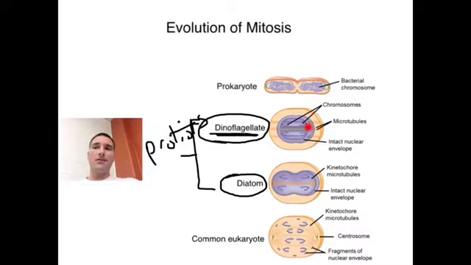Well, they see this in this dinoflagellate, that the DNA, the sister chromatids on their chromosomes, attach to the nuclear membrane that stays intact. They attach to that nuclear membrane, and then as the cell divides, they get drawn to opposite sides of the cell on the nuclear membrane. So we see a similarity here, just that idea that the DNA would attach to a membrane in order to be separated. That is a similar idea.